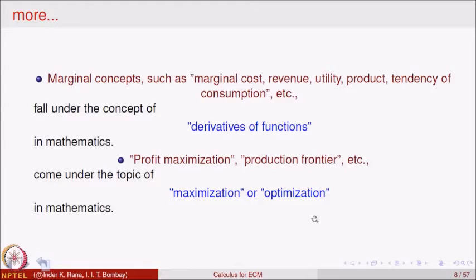We will discuss these things in detail soon, slowly as we progress through the course. I just wanted to give a snapshot of how mathematics is going to be used in economics, commerce and management.